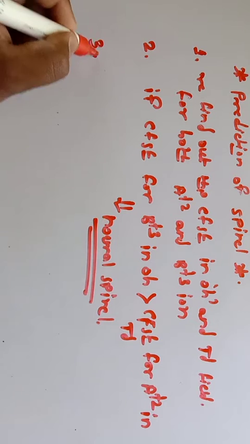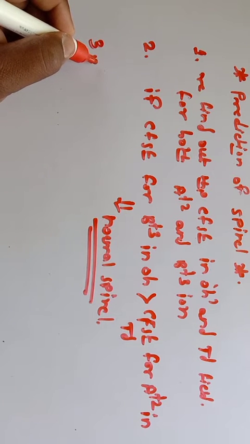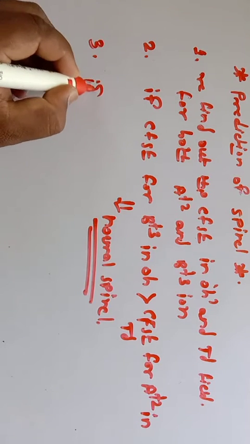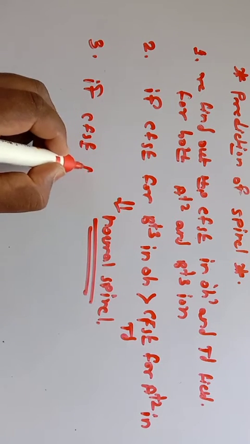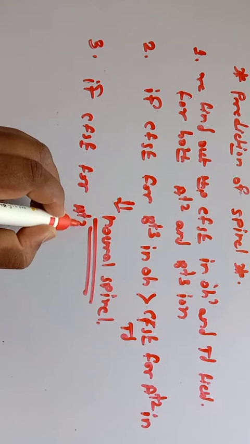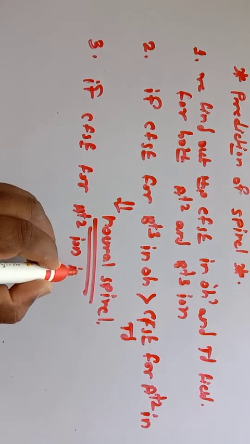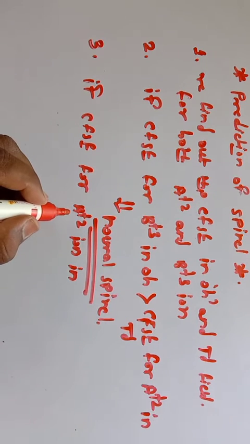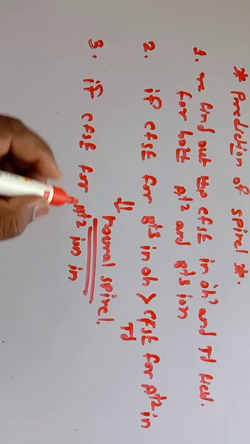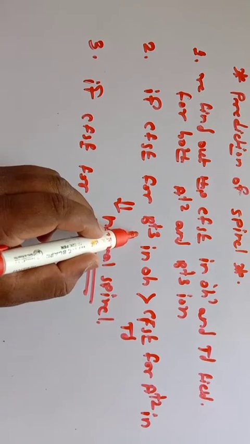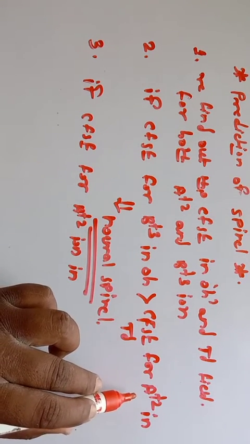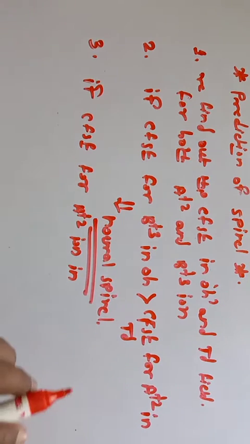The third important point is that if CFSE for B plus 3 ions in octahedral environment is greater than CFSE for A plus 2 ion in tetrahedral, then it is a normal spinel.